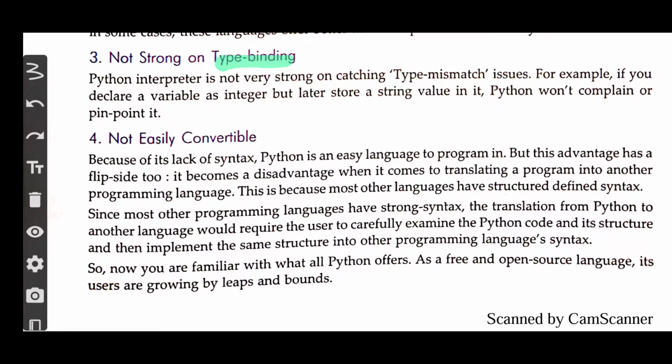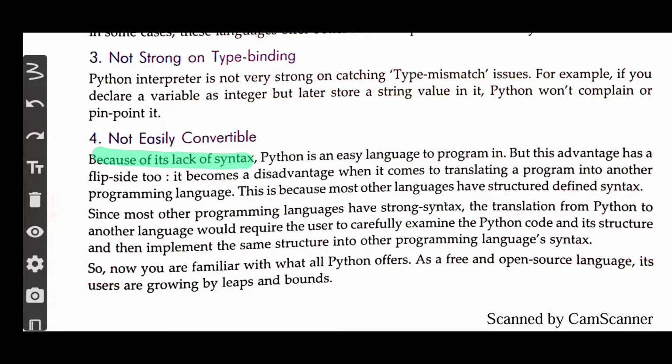Now the last disadvantage they have given us is that it is not easily convertible. Why is this language not easily convertible? Let us get into it and understand what they have explained to us. Because of its lack of syntax, Python is an easy language to program in.